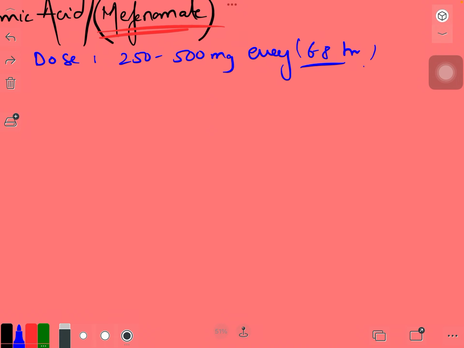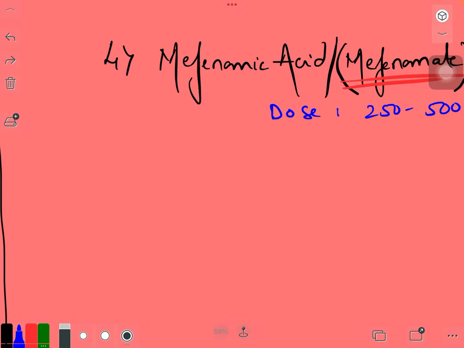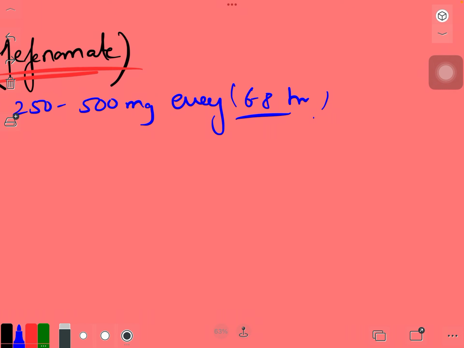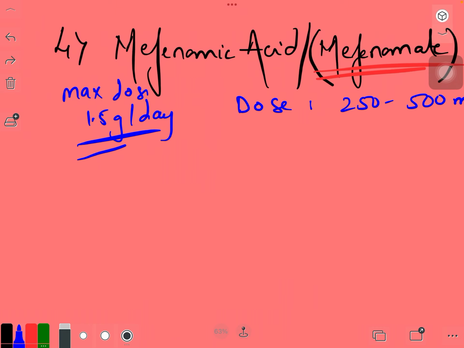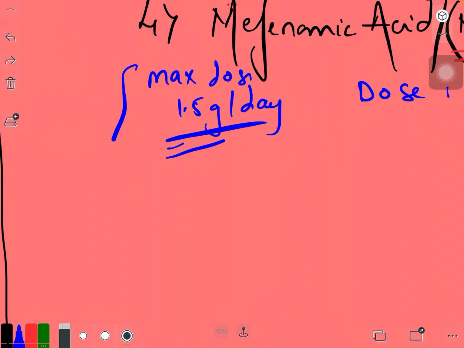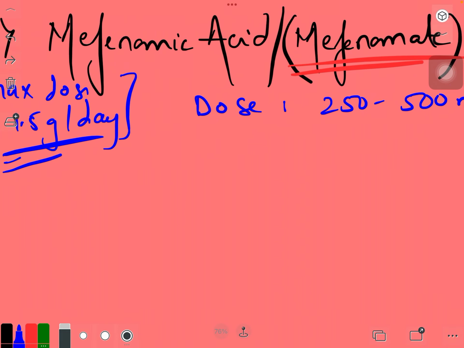The max dose is about 1.5 gram per day. So 24 hours, every 8 hours is about 3 times, so 500 times 3 is about 1.5 gram. Like this you can even calculate the maximum dose for every drug.